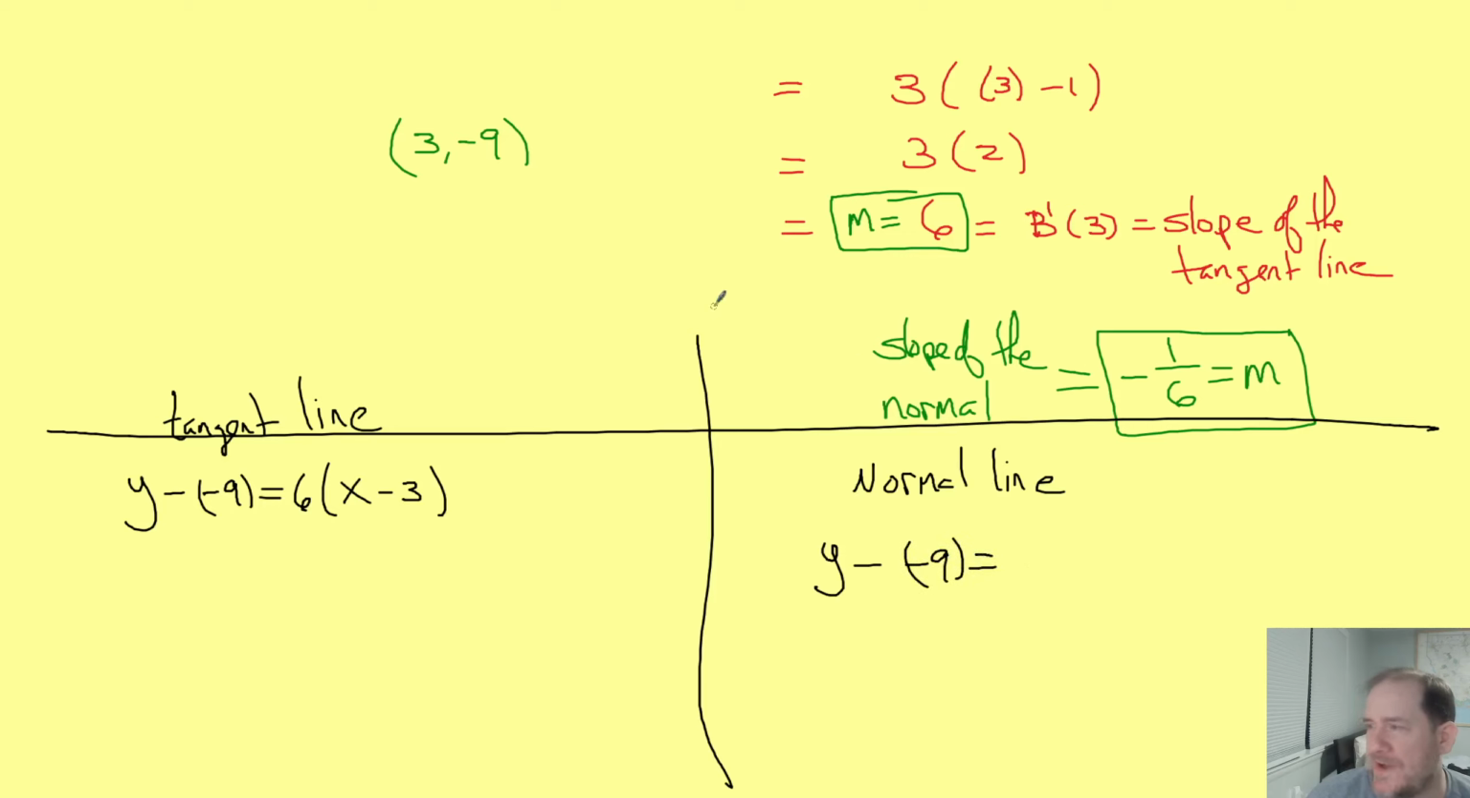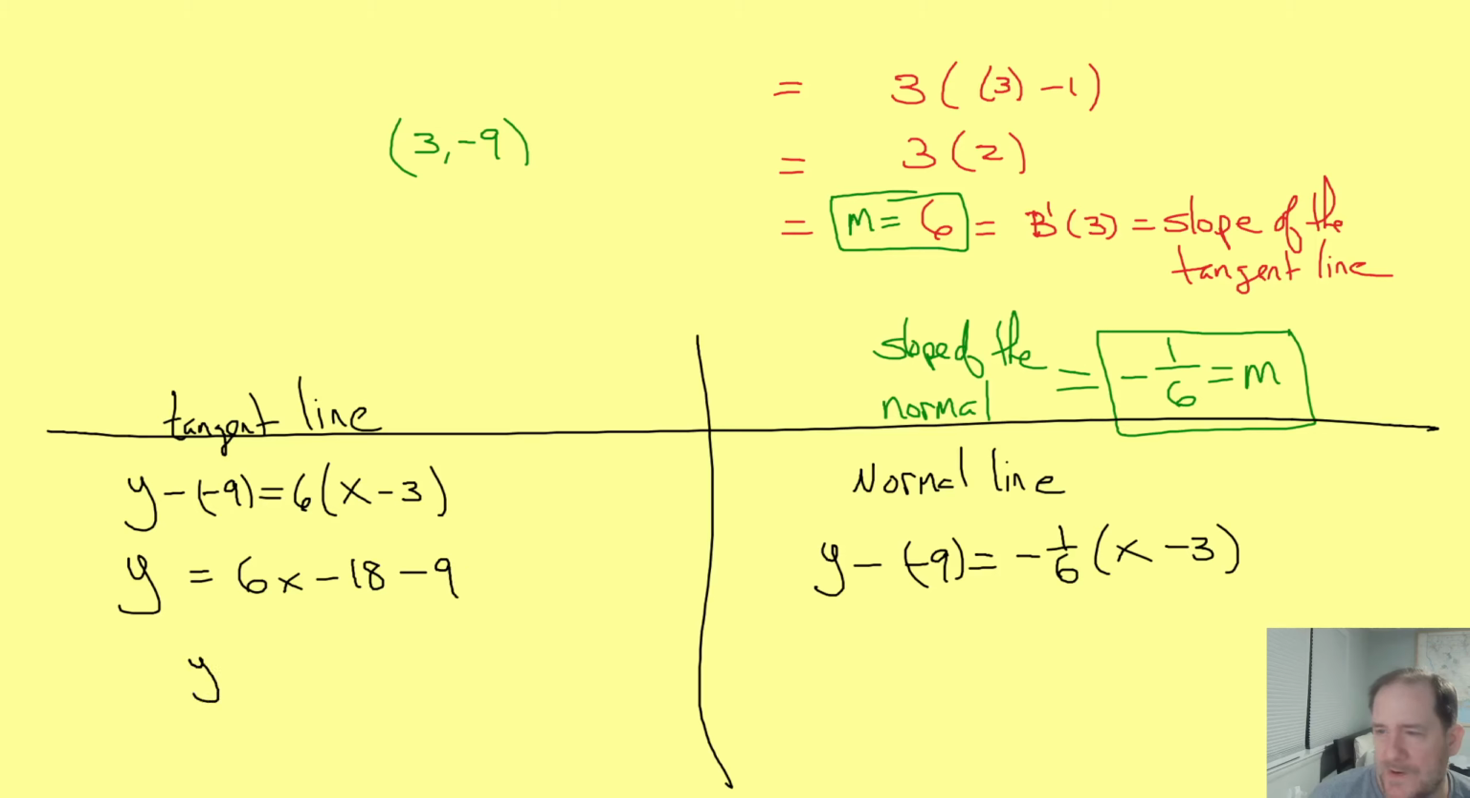And the one thing that changes is your slope. We're going to use -1/6 this time instead. But again, we'll go x minus 3, because that's our point of tangency. So over here, when I go to clean this up, I get y plus 9 equals 6x minus 18. So if this is y plus 9, I'm going to subtract 9 from both sides. And I end up looking at y equals 6x minus 27. So that should be my tangent line.